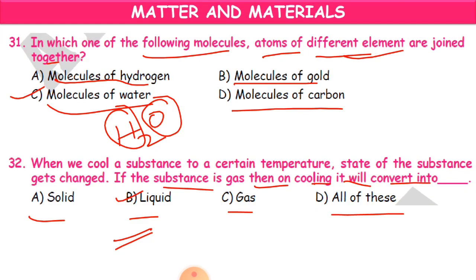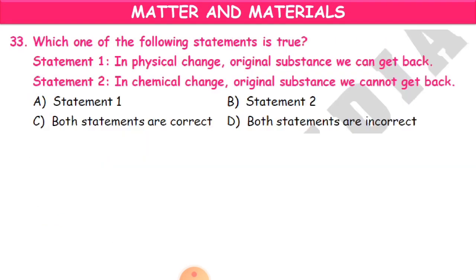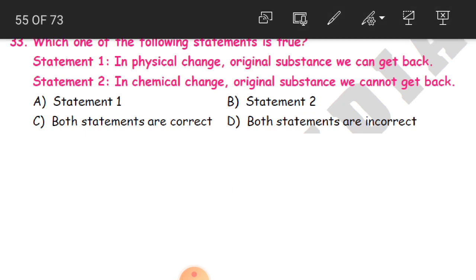Understood, children? Now, 33rd question. Which one of the following statements is true? The first statement is, in a physical change, the original substance we can get back. Is it true? Yes. Like tearing the paper and joining all the pieces again, we get back the shape of the paper.